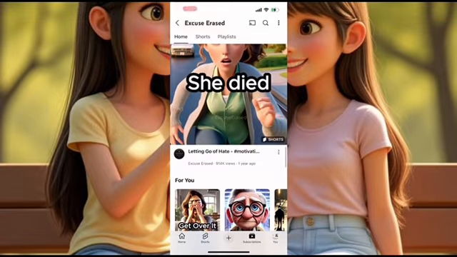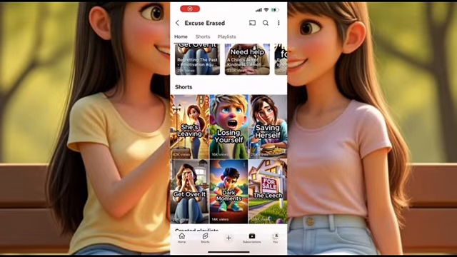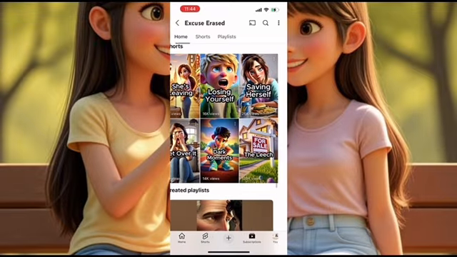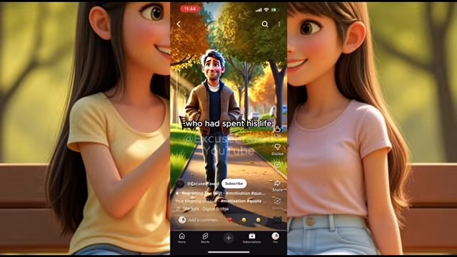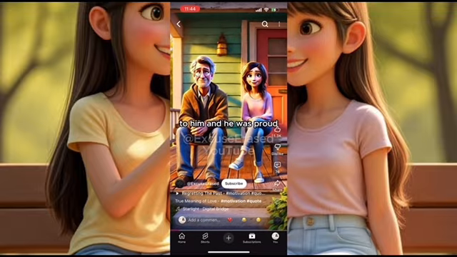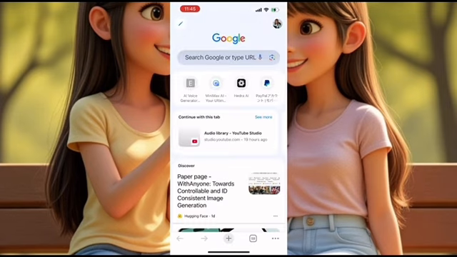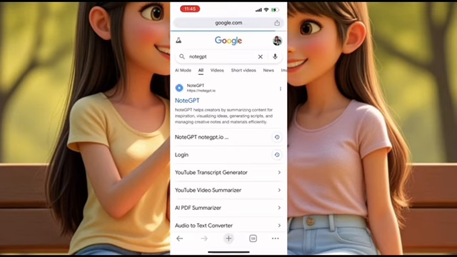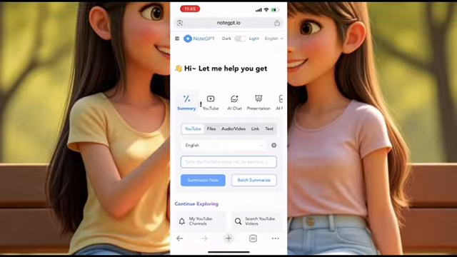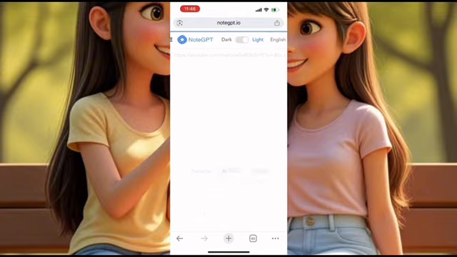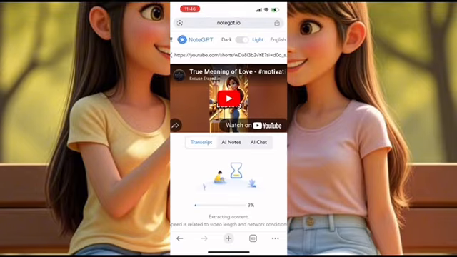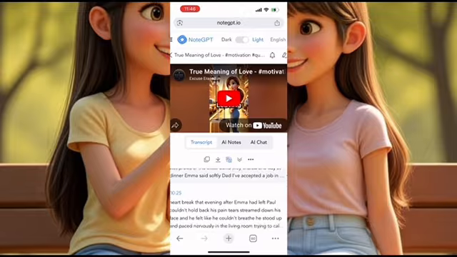Let me show you. You'll go to YouTube, to the channel that you get inspiration from, and you select the video you want to recreate. Next, you click on the copy link option. Then take this link to Google Chrome and type Node GPT. Next, click Try Free Now. And here you are going to paste the link in this space where you see it there, and then you click Summarize Now.